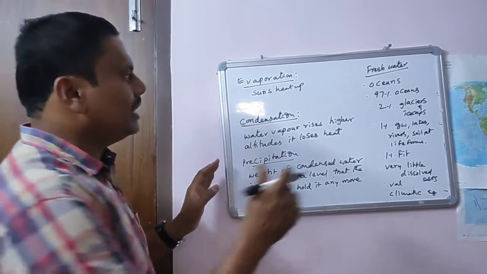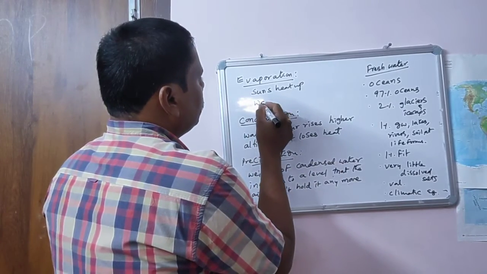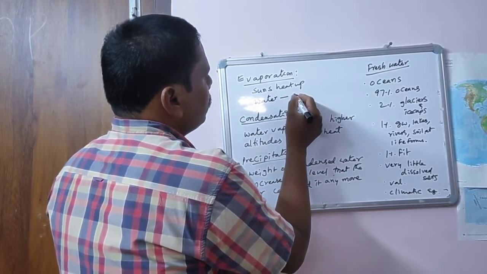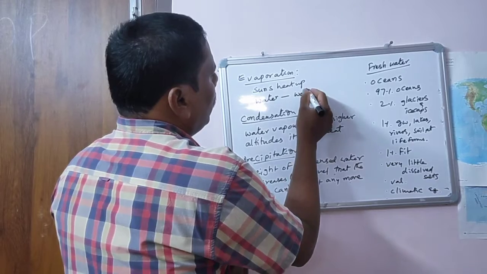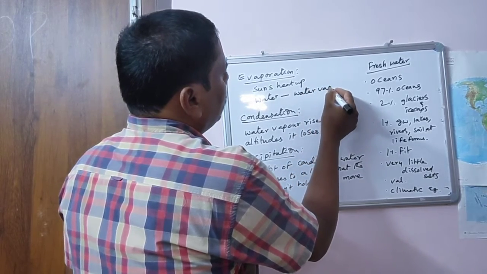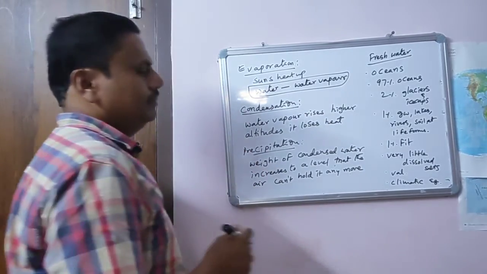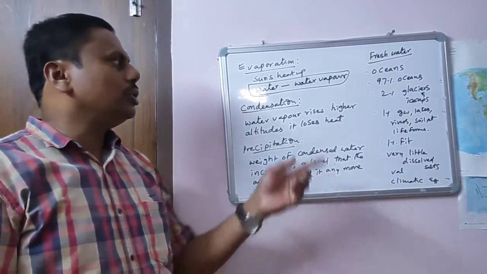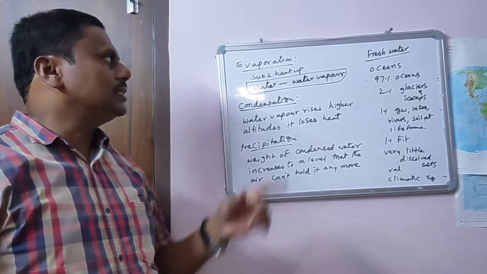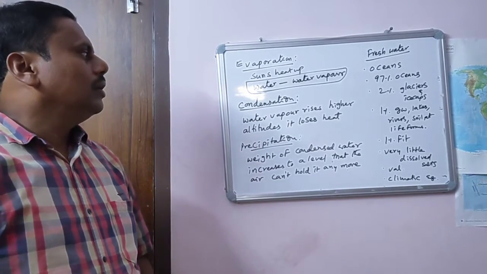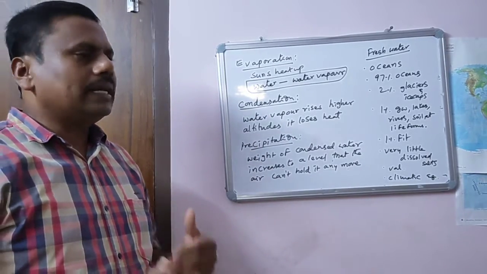So in evaporation, what is happening? The water is changing into water vapor. This process is called evaporation. So water is being converted into water vapor. That is called evaporation. And after evaporation, the second process starts.